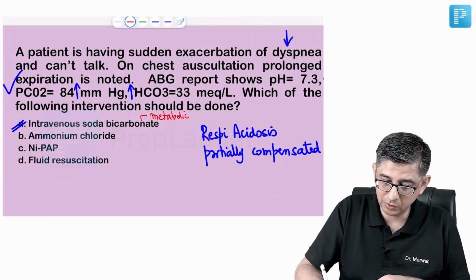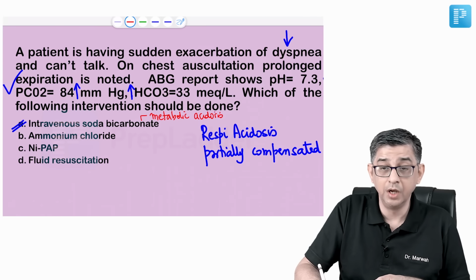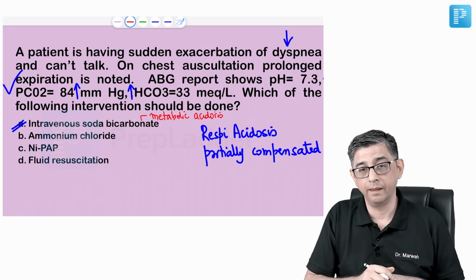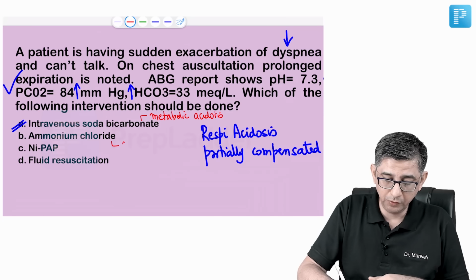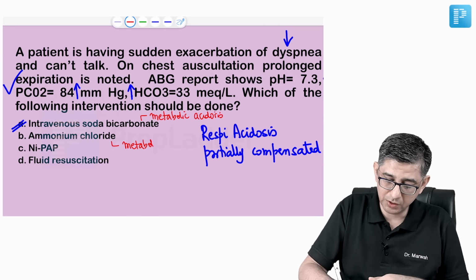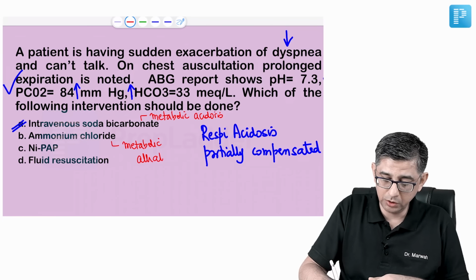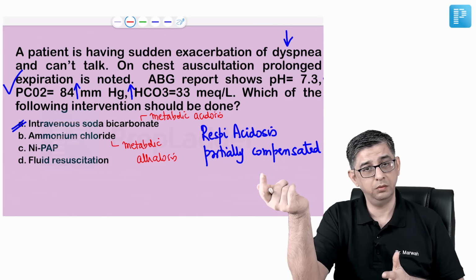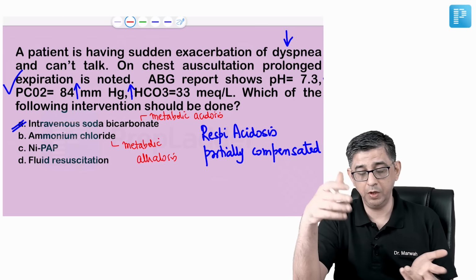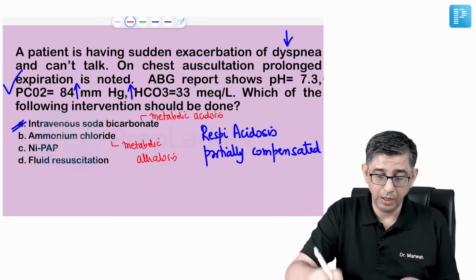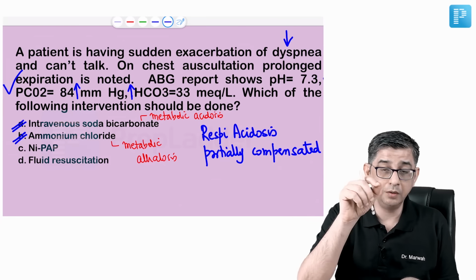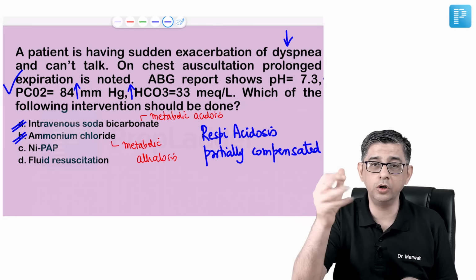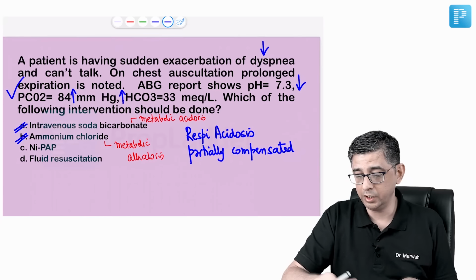In metabolic acidosis, all the three arrows will go in downward direction. pH will also be less, PCO2 will be less, and bicarbonate will also be less. Ammonium chloride is useful for management of patients with metabolic alkalosis. In metabolic alkalosis, all the three things will increase. pH will be more than 7.45, bicarbonate will be more than the normal value 26, and at the same time even CO2 values would be elevated. So A and B can be easily ruled out, because in a metabolic problem pH, PCO2, bicarbonate, they either all three will decrease or all three will rise. But in this question you can see it was opposite.